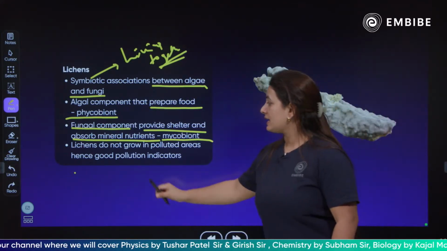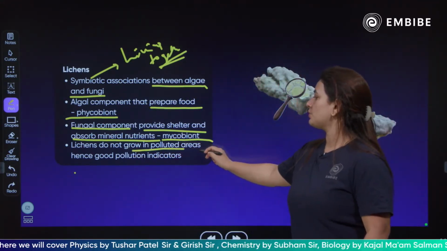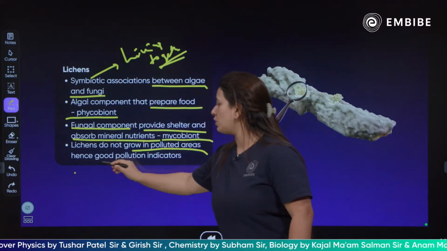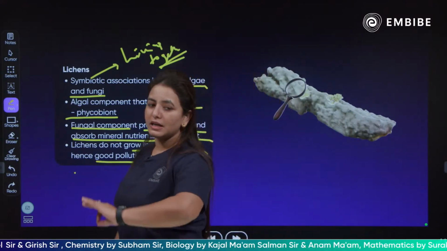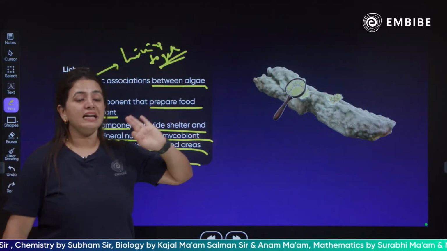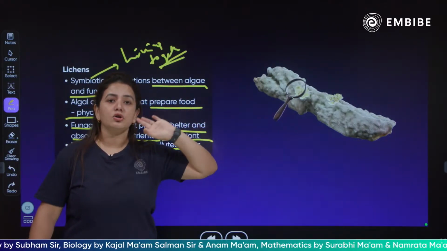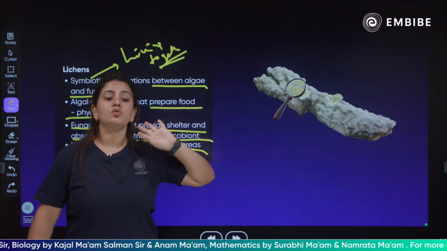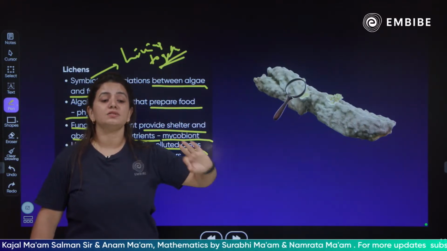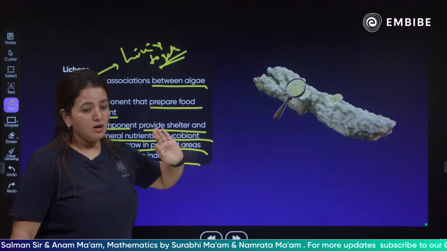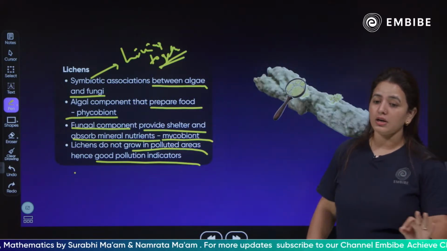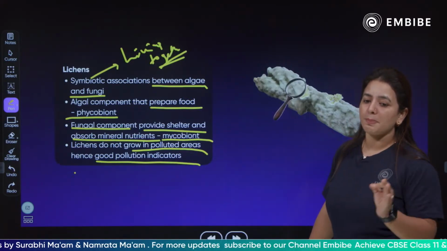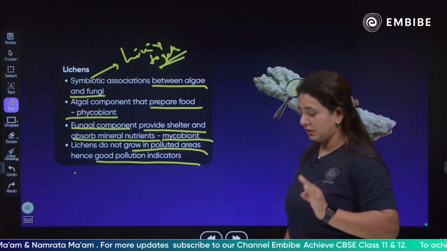Okay, the lichens do not grow in polluted areas, hence they are good pollution indicators. Lichens are absolutely amazing pollution indicators because they do not grow in the areas which have high pollution. So if you have to detect whether an area has pollution or not, you can always identify by the presence of lichens or not. Clear?